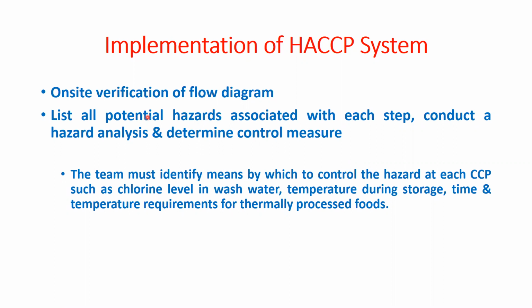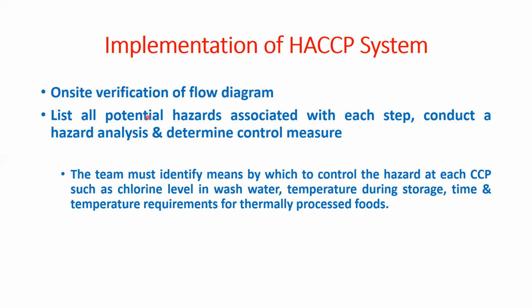And another one is the 7 principles. That means hazard analysis, then critical control point, then criteria, target level and critical limits, then monitoring, then corrective action, then verification, then record keeping. So that means the 7 principles.